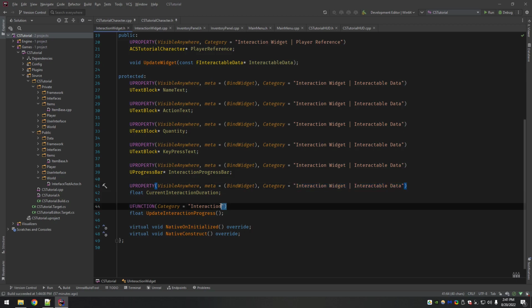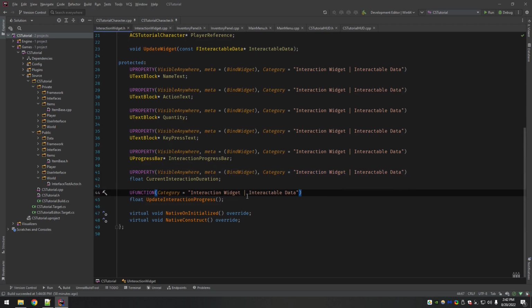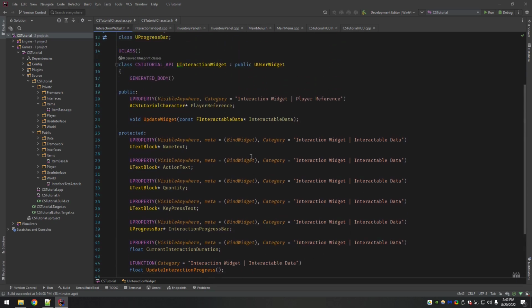It can have the same thing. Functions and properties don't reside in the same place in the editor, so it doesn't really matter if you have these all in the same category. The functions are down on the left panel, whereas these guys are in the right panel in the details. But it's fine, doesn't hurt, just makes it look more consistent in here.